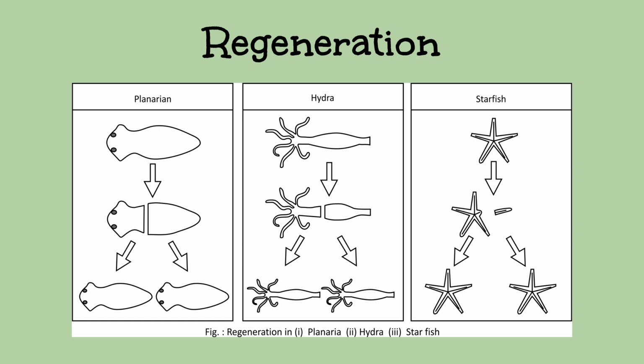Another type of asexual reproduction is regeneration. In this process, new parts replace damaged parts. This can occur in cells, tissue, and even limbs. Some organisms can even grow a new organism from a part of one. Here we can see a planarian, which is a type of flatworm, cut in half, and each half regrows into 2 new individuals. We can also see this occurring in hydra and starfish.